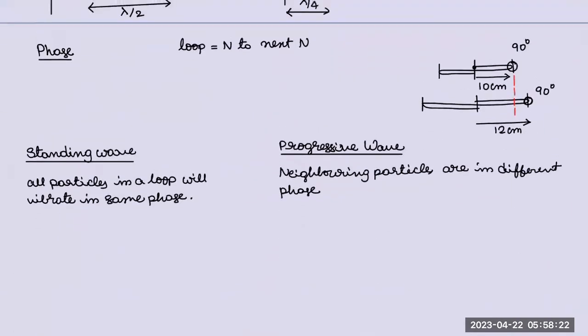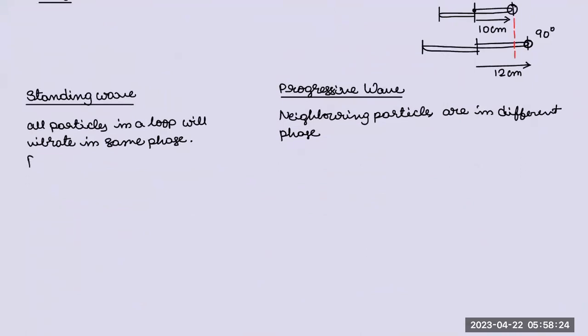So I can say particles in neighboring loops are out of phase by pi. Pi means one is at 0, the other one is 180, one is at 90, the other one is 270, like that. So neighboring particles will differ by pi.